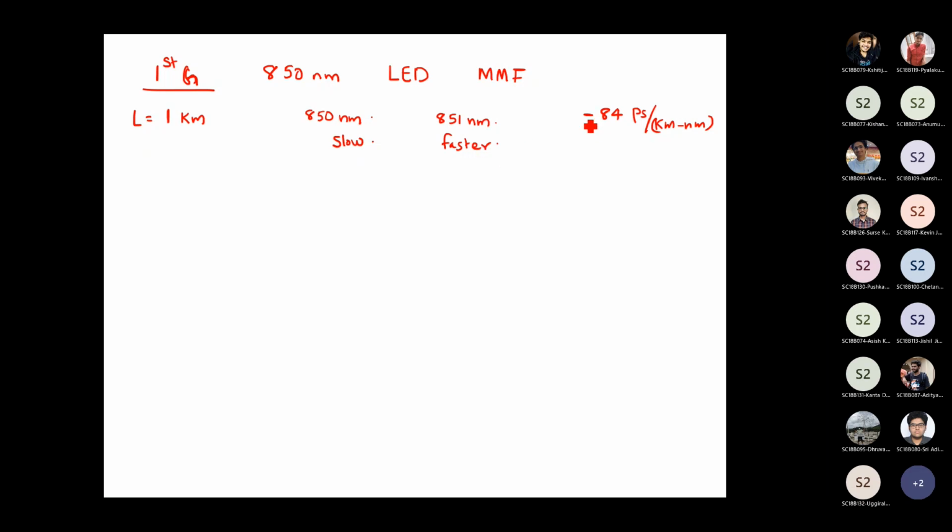That fact is denoted by this minus sign, and this kind of dispersion is called normal dispersion. Normal dispersion simply means you have a dispersion, but it's called normal because longer wavelength signals travel faster.